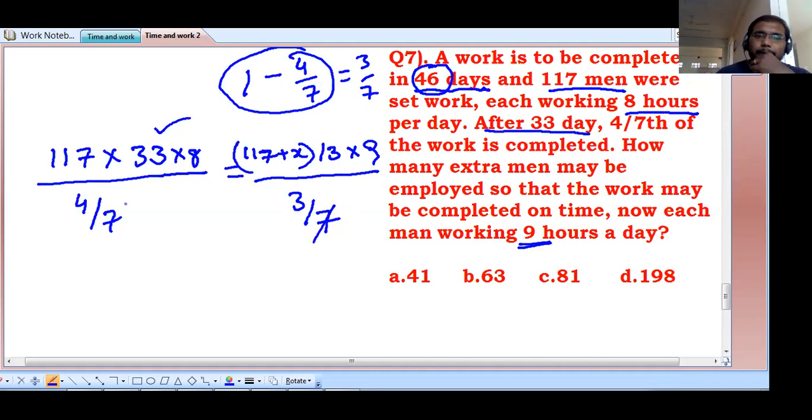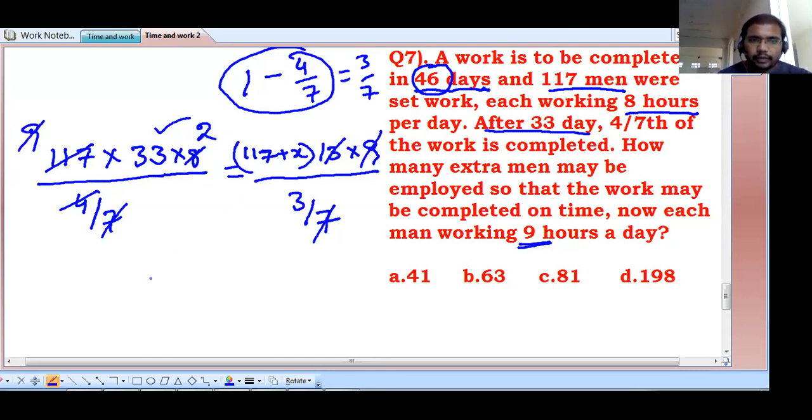7 cancel. 4 cancel 2 times. 13. Okay. 13 here 9 times cancel. 9 also cancel here.